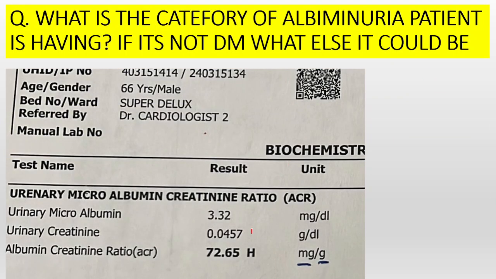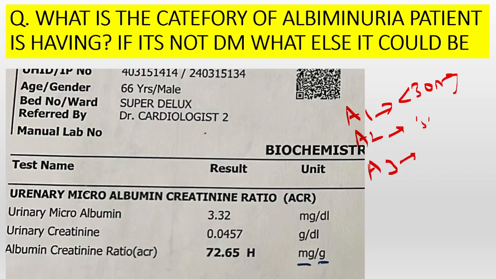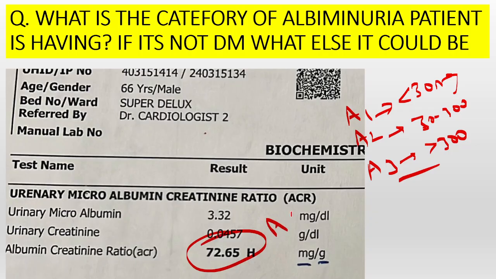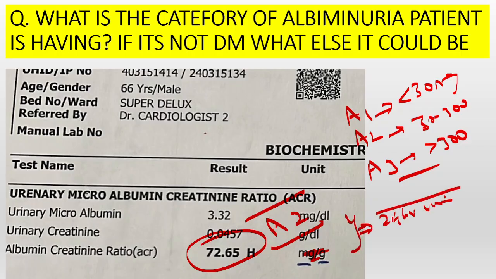What is the category of albuminuria, and if not diabetic, what else could it be? As you know, albuminuria is of three categories: A1, A2, A3. Less than 30 milligram is A1, 30 to 300 is A2, more than 300 is A3. So the category here is A2. Albumin creatinine is a ratio. Many times the unit might be confusing, but as of now, remember 30 to 300. Usually they will tally it for the albumin and the creatinine. It represents a short marker for the 24-hour urinary albumin, which is represented in milligram. So that is why I'm saying it as 72 milligram.